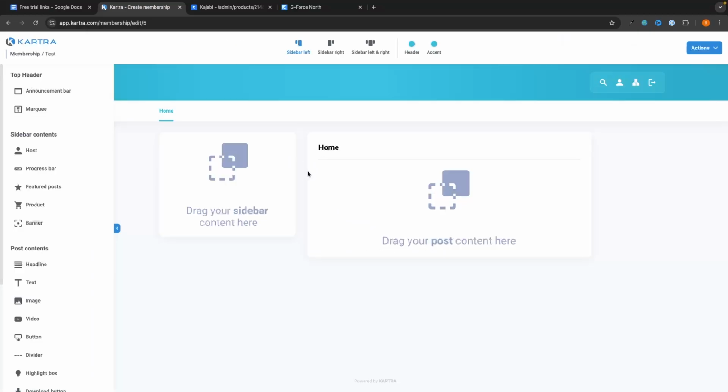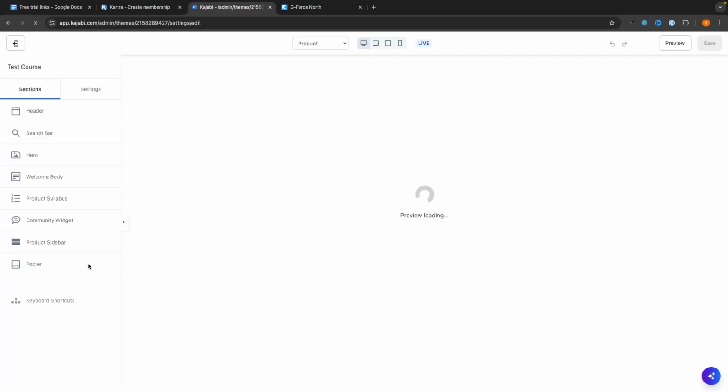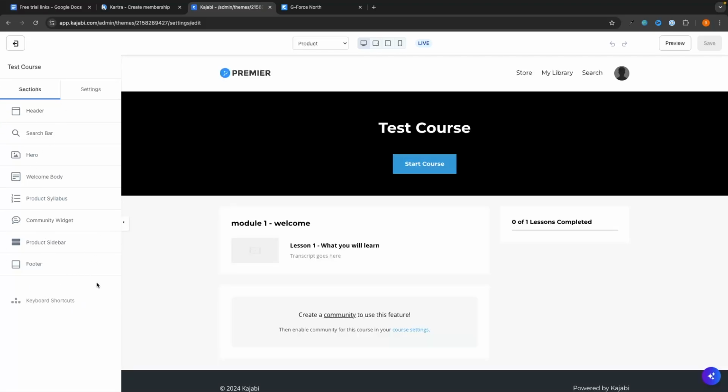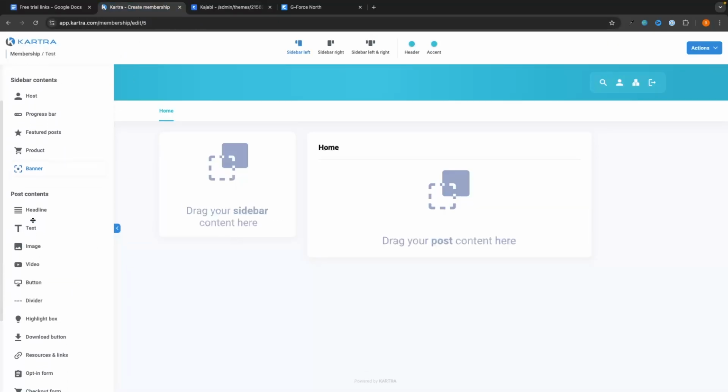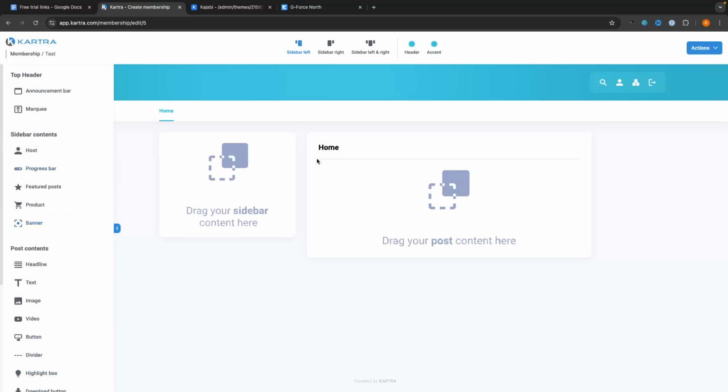And then once we are on this screen, we essentially have to go in and build the thing out ourselves. It's not super hard to do. In fact, I actually think the editor itself is a little bit better than Kajabi, just because we have more customization options. As you can see, we have 7 different sections that we can add to Kajabi, whereas Kartra is going to have a lot more. So it is more customizable if you do want to customize this course area and make it look beautiful, but Kajabi is better out of the box because you basically can't use this out of the box. We have to customize this.